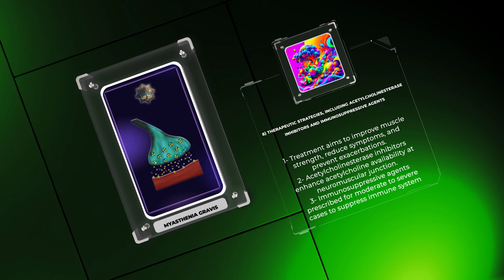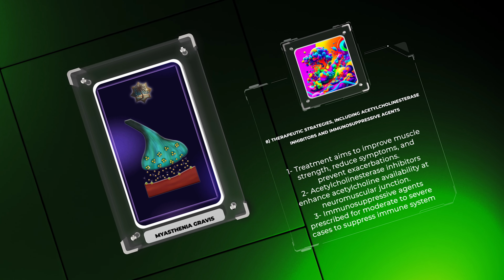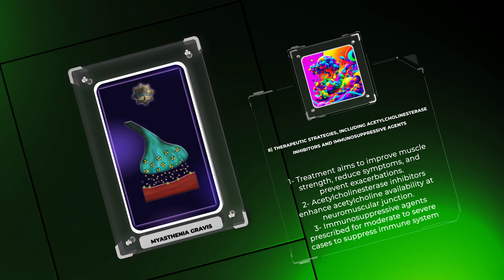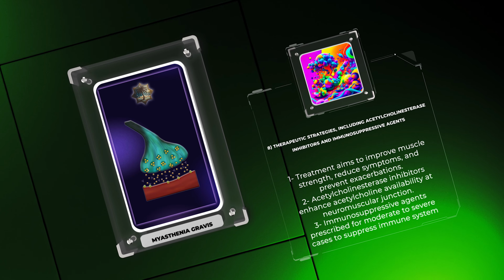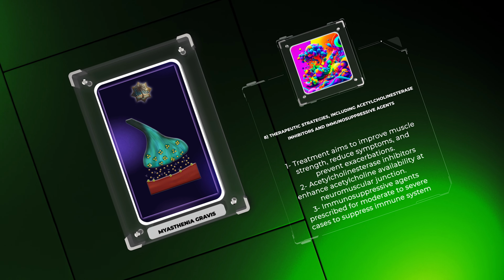In cases of moderate to severe myasthenia gravis, immunosuppressive agents, such as corticosteroids, azathioprine, or mycophenolate mofetil, may be prescribed to suppress the immune system, reduce autoantibody production, and minimize the autoimmune attack on the neuromuscular junction.